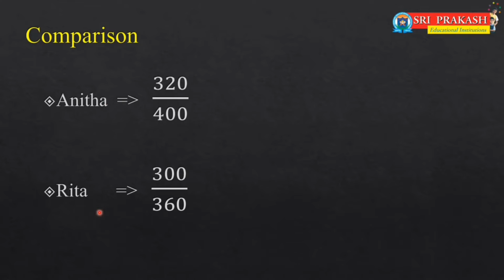If you want to compare them, the exams should be conducted for the same total marks, and the marks should be converted to the same totals. But every time converting marks to the same total may be difficult. Now let us see a better way to convert them into the same total marks and compare them.